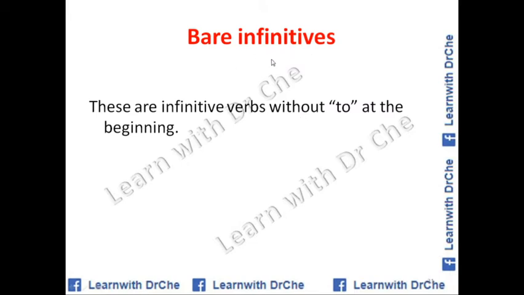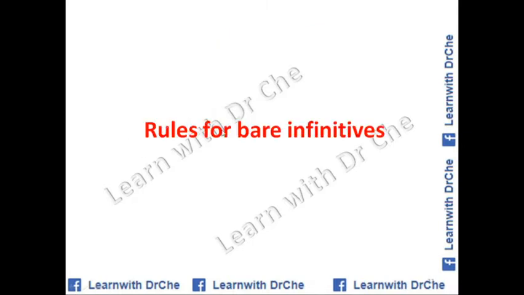Bare infinitive. We have talked about gerund and infinitive, and now it's the bare infinitive. What was the infinitive? The infinitive was to plus the first form of the verb, and these bare infinitives are infinitive verbs without to at the beginning. This is the first form of the verb without to. These are bare infinitives. Rules for bare infinitives.